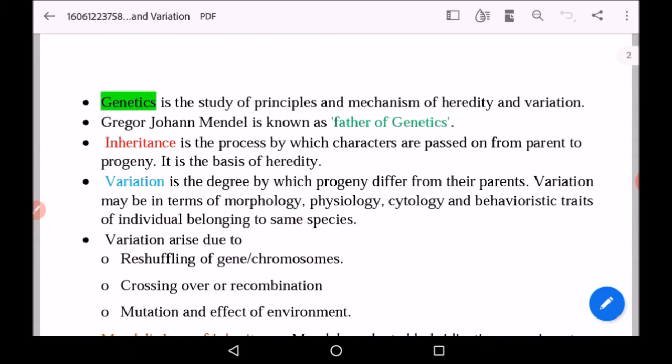Now genetics, as we know, is very important and it is the study of principles and mechanism of heredity and variation. So all the heredity and variation comes under the field that is genetics. Gregor Johann Mendel is known as father of genetics. Now we have to study two important terms, that is inheritance and variation.